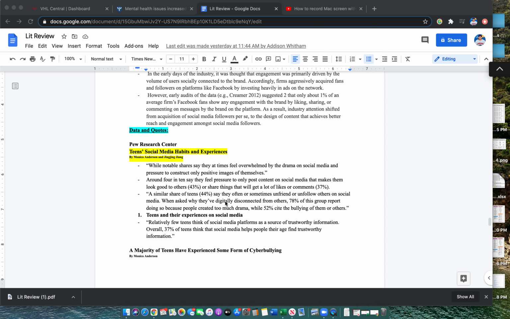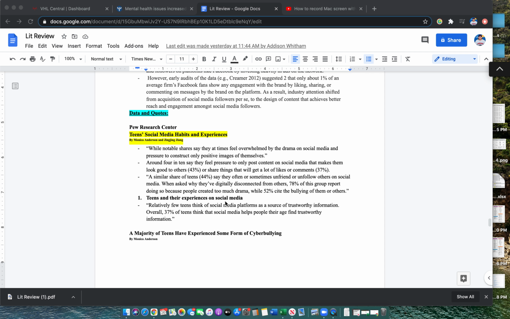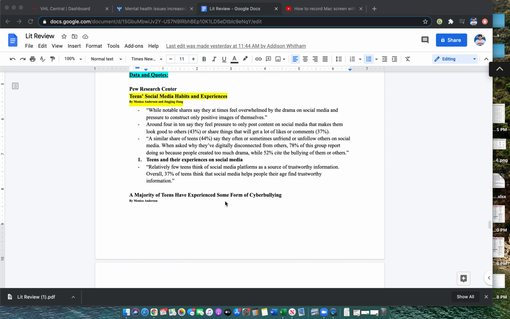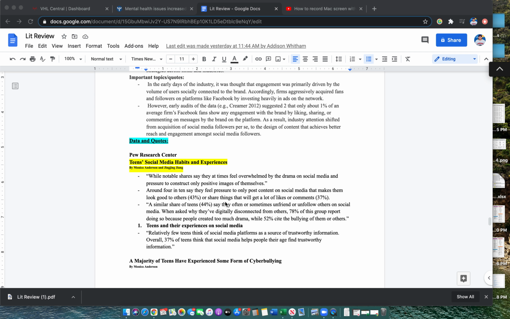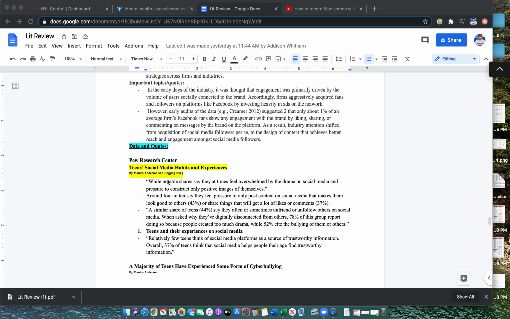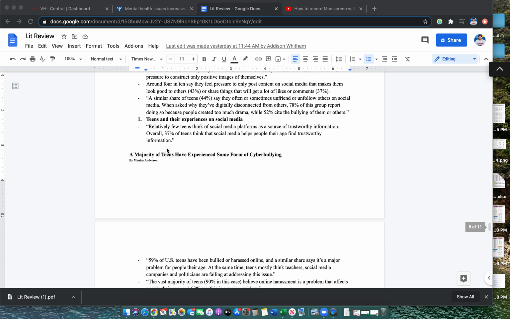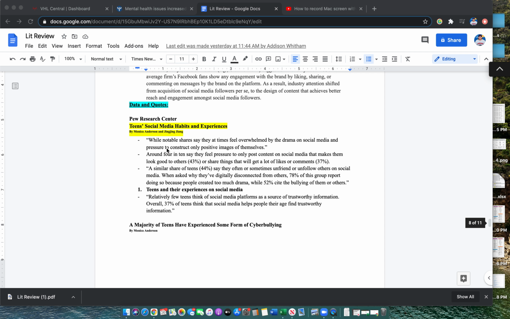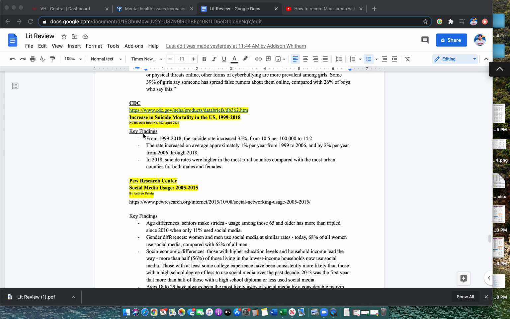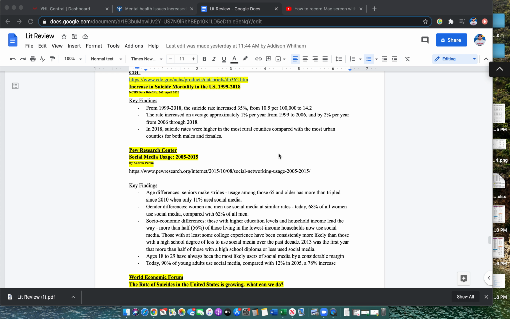And then towards the end of my literature review, I have data and quotes. So the Pew Research Center has articles, but I was looking on their website and looking up certain topics that they were talking about. So I referenced some of the quotes that they had with some data here. I have a couple from the Pew Research Center, and another one from the CDC. I put in their key findings, stuff I thought would be really useful for my paper.